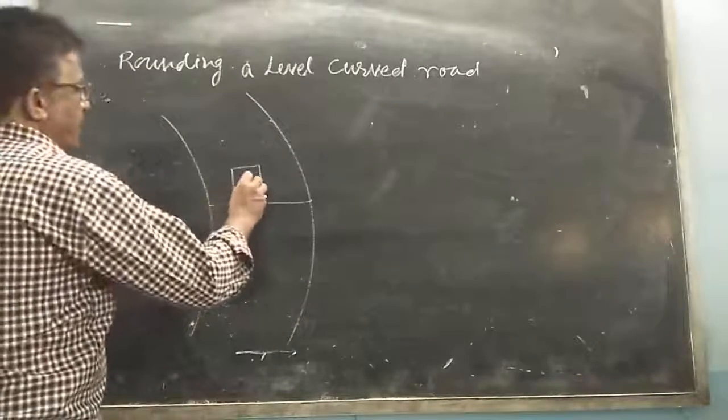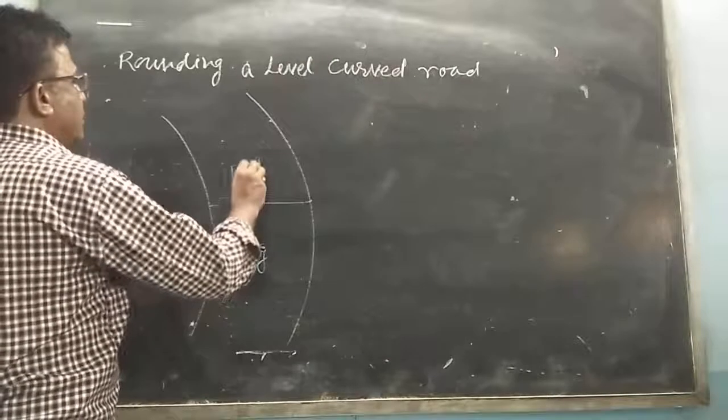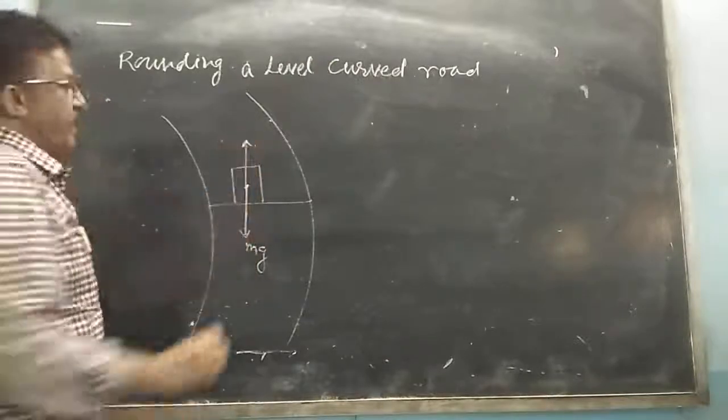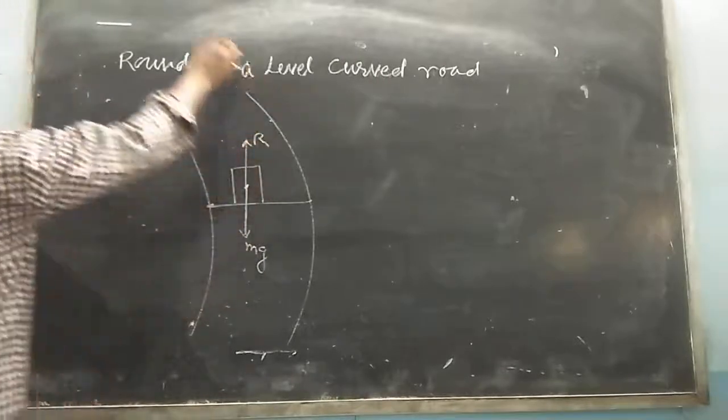The weight of the car is acting vertically downward, that is mg. The normal reaction force over here is R. Suppose this is a circle.